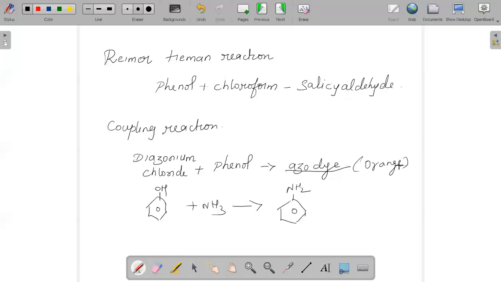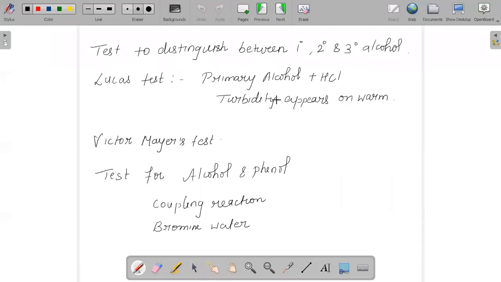And next we can say even hydrogenation reaction. Phenol reacts with hydrogen gas in order to give you cyclohexanol. Even phenol can undergo oxidation. When phenol undergoes oxidation, it will give you a product as benzoquinone. So all the reactions of phenol are very, very important.